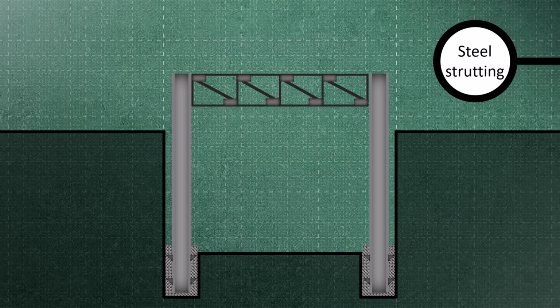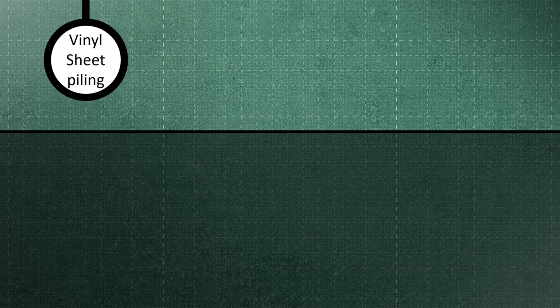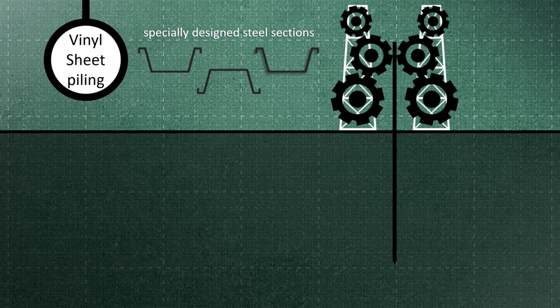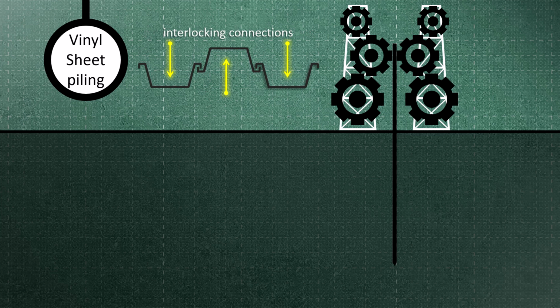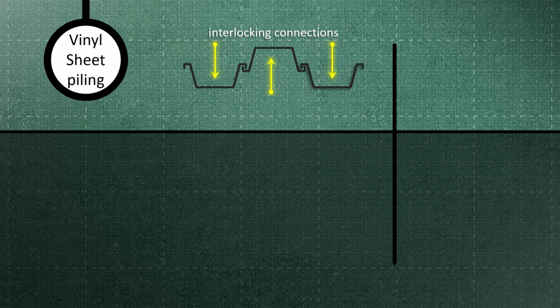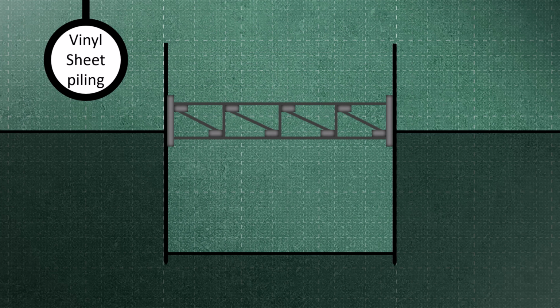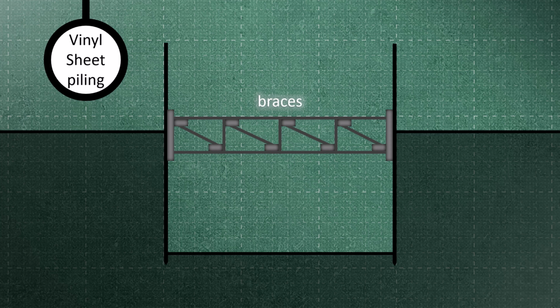It is crucial to be aware that this particular excavation system is not recommended for use in areas wider than 15 meters, as doing so may result in significant complications. Another method is known as vinyl sheet piling. In this system, specially designed steel sections with a thin profile are driven into the soil at the excavation site using specialized machinery. These steel sections feature interlocking connections and are paired together to form a continuous barrier. After the excavation, the next step involves implementing braces to minimize pressure from soil movement.